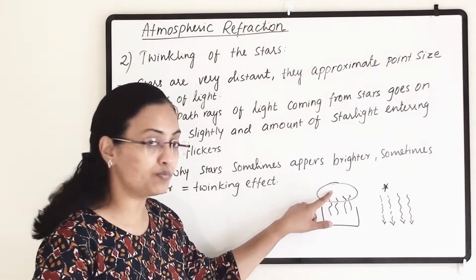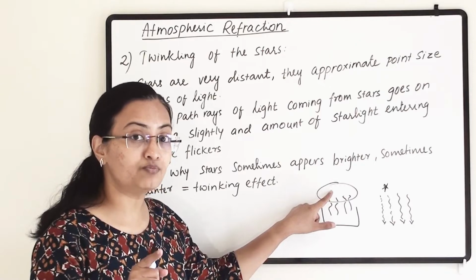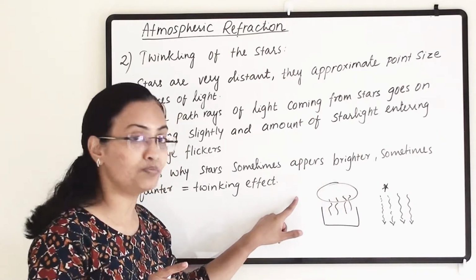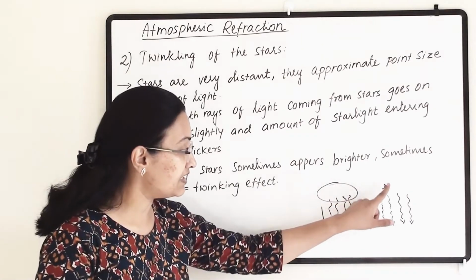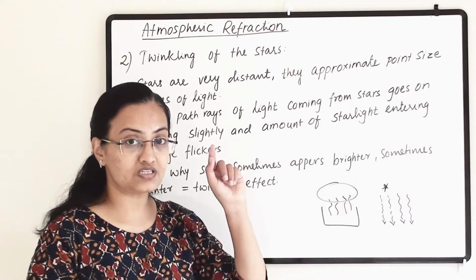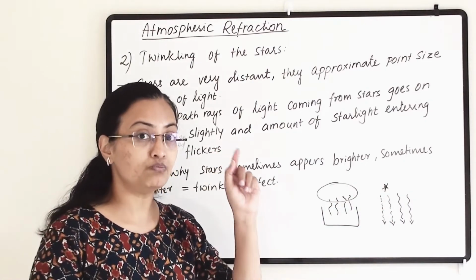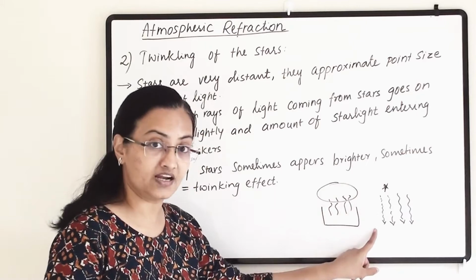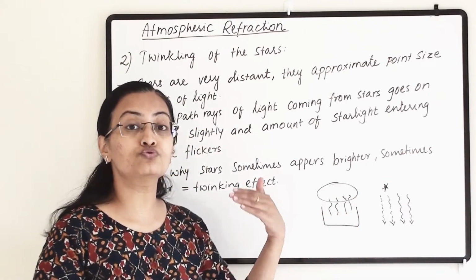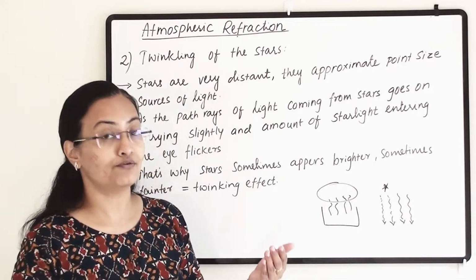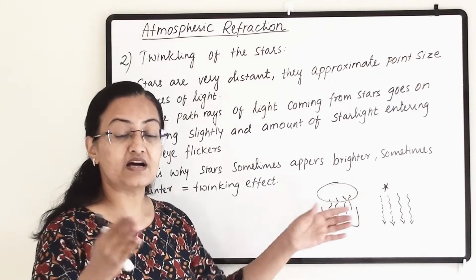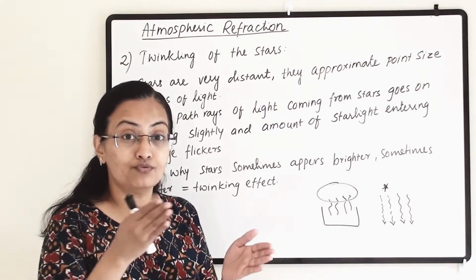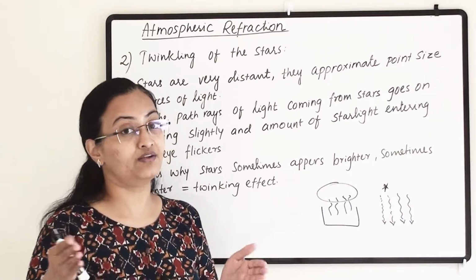So here we see the flickering effect because this region is different from the other region. Similarly, starlight, which is a light beam passing through the Earth's atmosphere, will also show a similar phenomenon because it is passing through various regions which have various refractive indices.